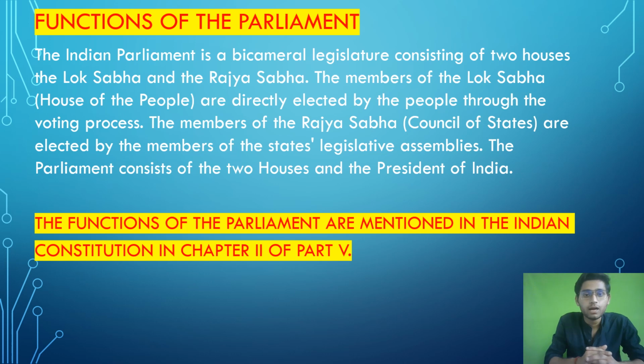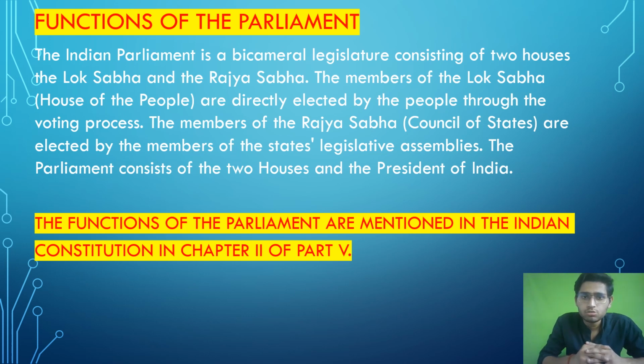The members of Lok Sabha are directly elected by the people through voting. Now the question arises: how are the members of the Lok Sabha elected? First of all, the members of the Lok Sabha are elected directly by the people through the voting process. Second, how are the members of the Rajya Sabha elected? The members of the Rajya Sabha are elected by the elected members of the state legislative assemblies.